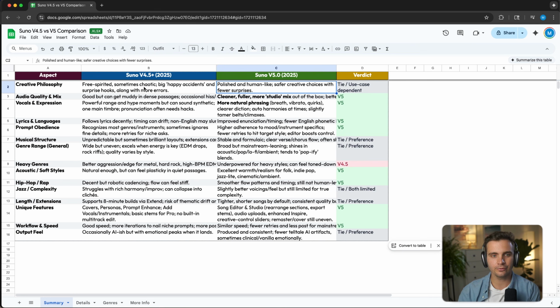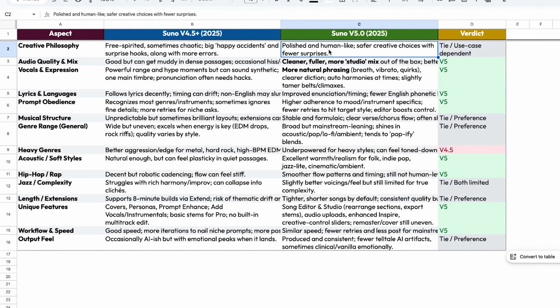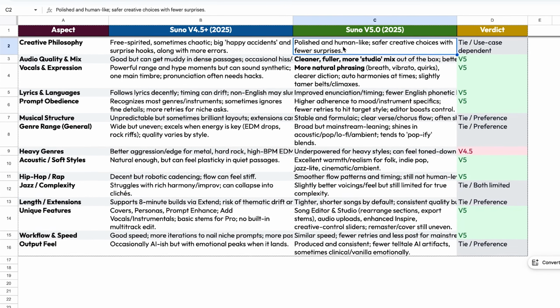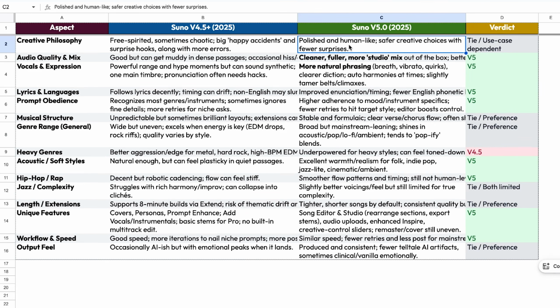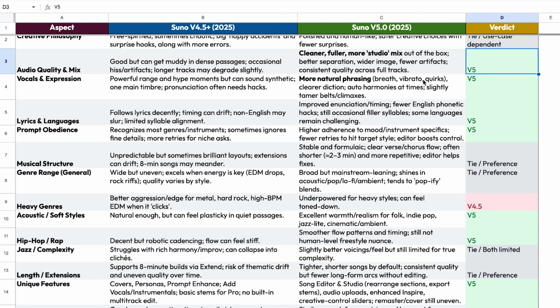On the creative philosophy, Suno 4.5 and Suno 5 are similar. Suno 5 is polished and human-like. It makes safer creative choices with fewer surprises, and it's more often better on the first tries, so I don't need to regenerate songs a lot. On the audio and quality mix, V5 has a cleaner, fuller studio mix out of the box. So V5 definitely wins.